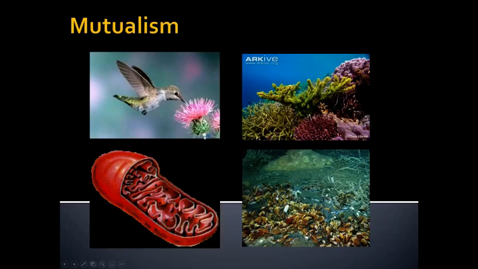Mutualism, here are some common examples. Plants and their pollinators are in a mutualistic relationship. The plant gets a reproductive service, right? They're basically transferring gametes, and the pollinator gets a food source. And so it's a win-win situation. Coral have these endosymbiotic organisms that live inside of them and provide some photosynthetic nutrients. So the organisms live inside, they get a safe place to live, and they provide a little bit of food